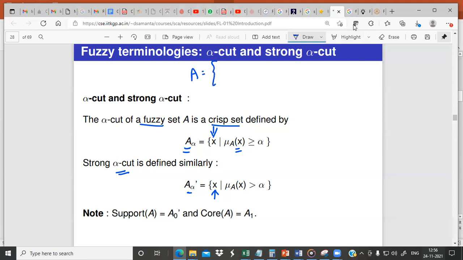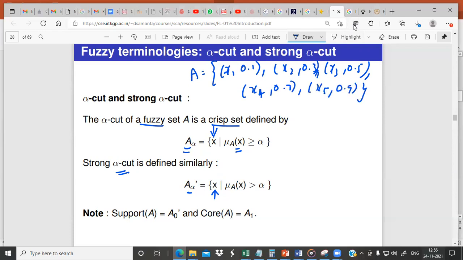This set contains these values: x1 comma 0.1, x2 comma 0.3, x3 comma 0.5, x4 comma 0.7, x5 comma 0.9.